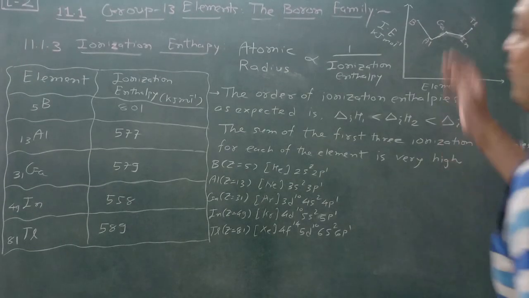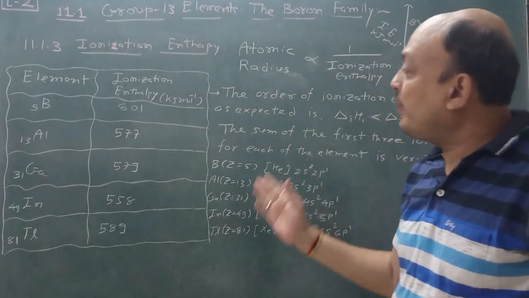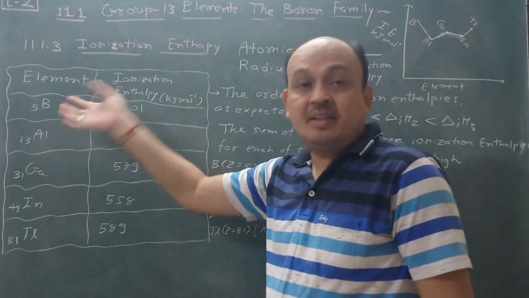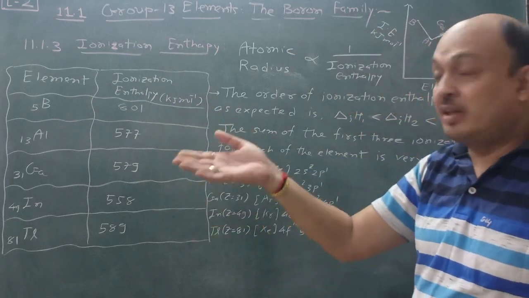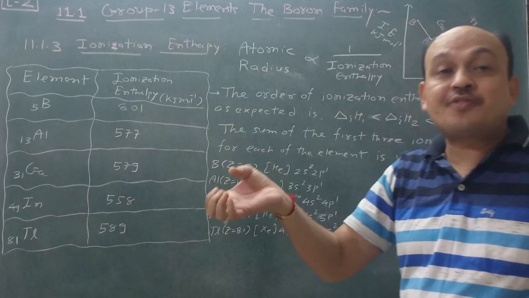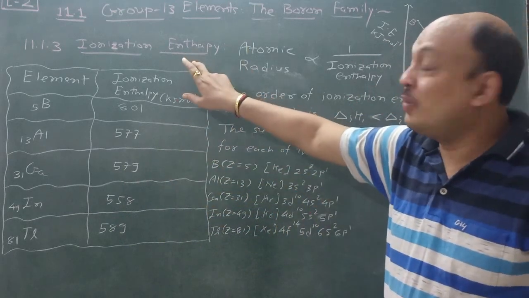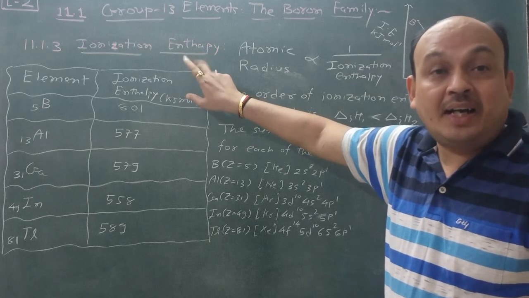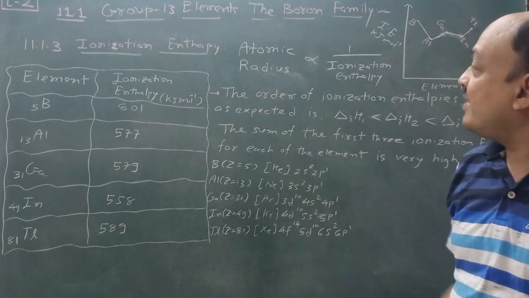Now the next one is 11.1.3 ionization enthalpy. Ionization enthalpy is the energy required to remove the electron from the outermost orbital of an element in gaseous form, converting it into gaseous ions. It is known as ionization enthalpy. This is a very easy topic.